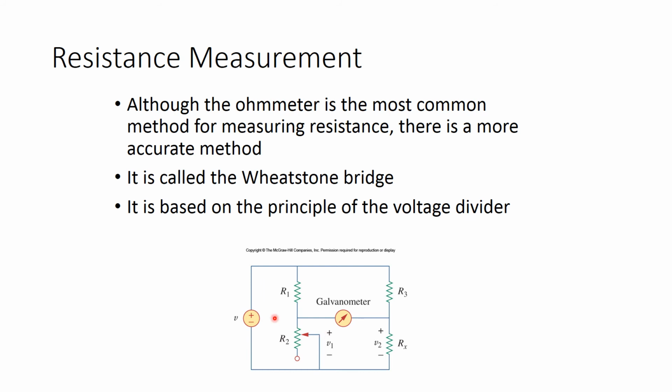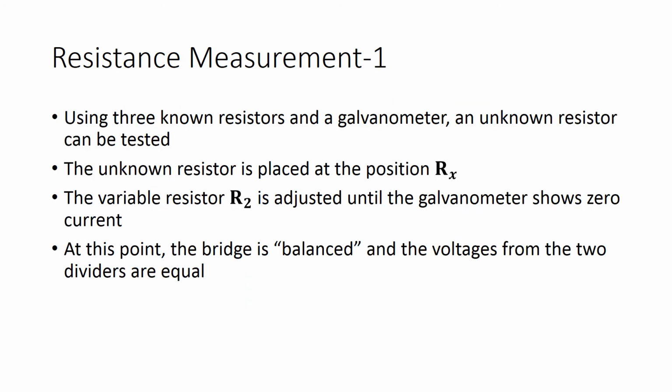So here's a circuit. You have a voltage source, one resistor, a variable resistor, a third resistor, an unknown resistor, and then a galvanometer. So using 3 known resistors and a galvanometer, what is a galvanometer? A galvanometer is a mechanical device which measures the direction and the magnitude of current.